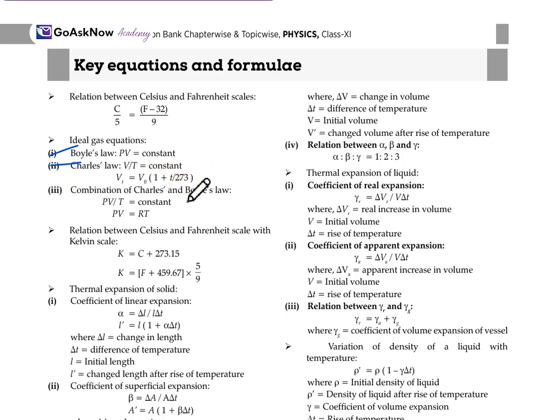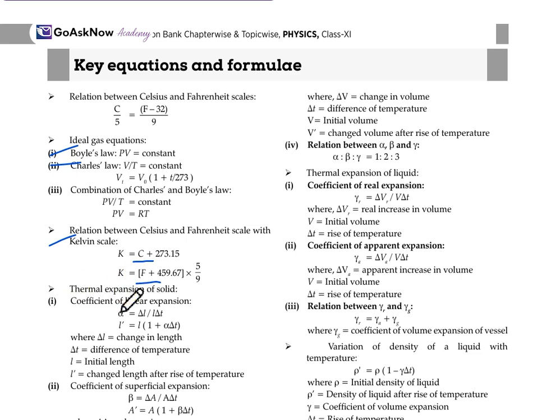Combination of Charles's and Boyle's law is PV/T = constant, so PV = RT. Relation between the Celsius and Fahrenheit scales with the Kelvin scale: K = C + 273.15, then K = (F + 459.67) × 5/9.